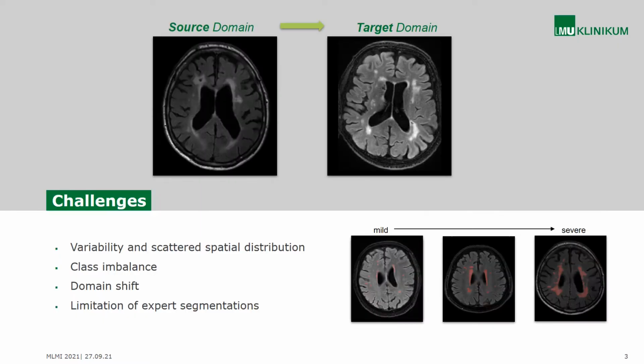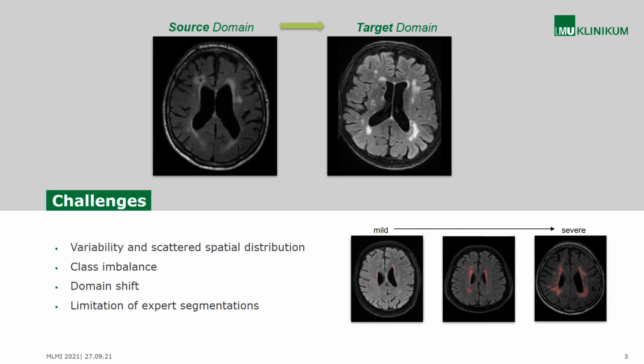Although convolutional neural networks have already achieved remarkable performance for white matter hyperintensity segmentation, there are still some challenges, like the variability and scattered spatial distribution of the lesions, as you can see in the images on the bottom, or the class imbalance, especially for patients with low lesion loads. The biggest challenge, however, is, as in a lot of medical imaging segmentation tasks, the limitation of expert segmentation.